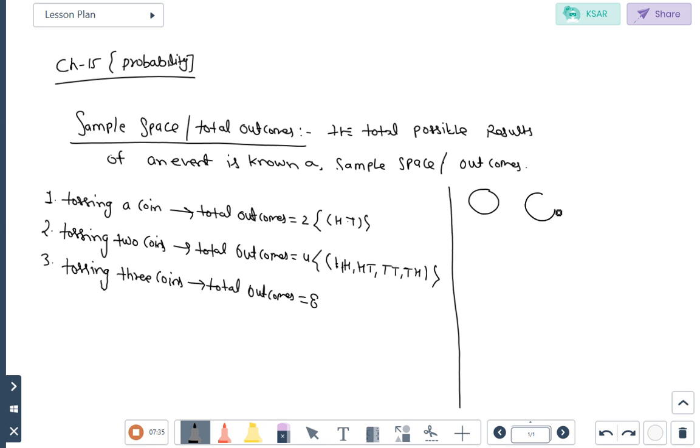Then how will we write down the total outcomes of 8 in the case of 3 coins? First coin, second coin and third coin. Write down 4 times H, 4 times T, then H, H, T, T, then H, T, H, T. So these are the possible 8 total outcomes.